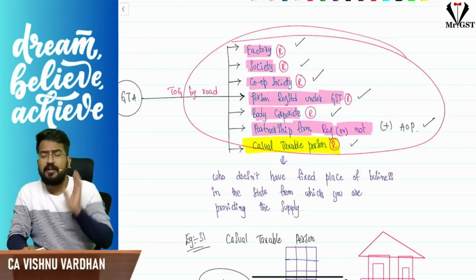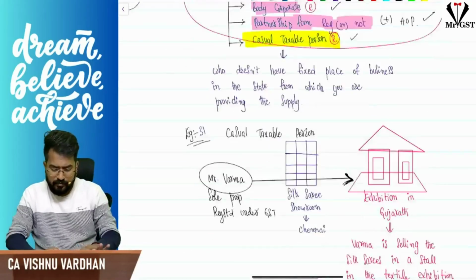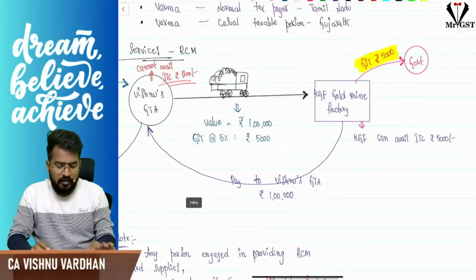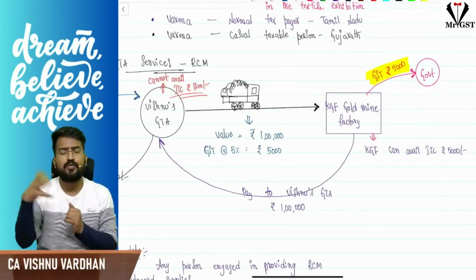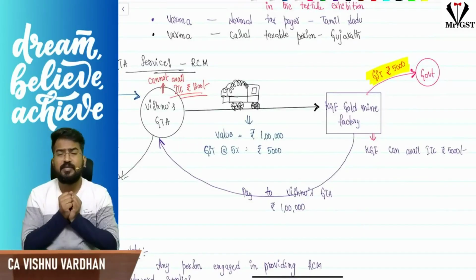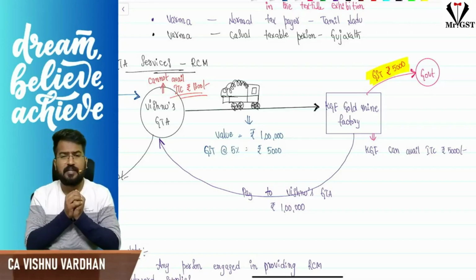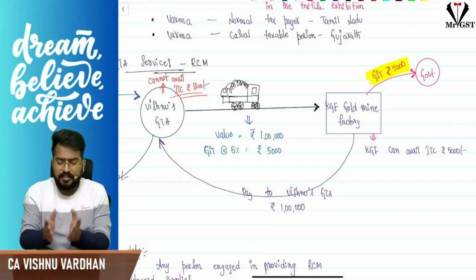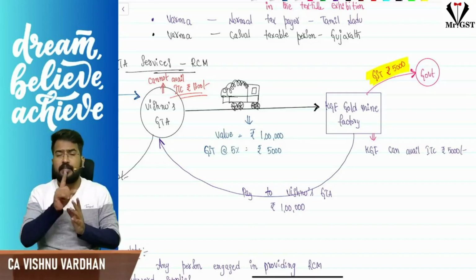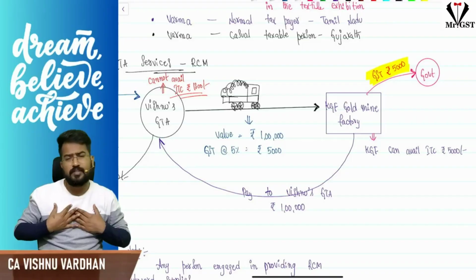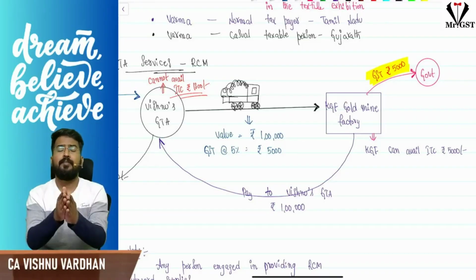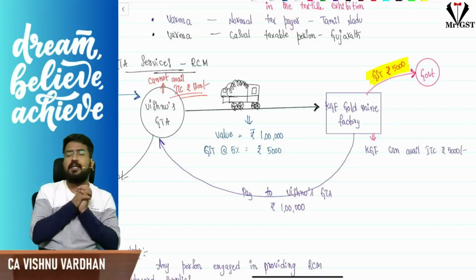Okay, here the interesting things are, for example, Vishnu's GTA is providing services of transporting gold, the goods, to KGF factory. KGF factory is liable to pay GST on that under reverse charge mechanism, and being the recipient, KGF factory can take ITC of it. That means, even though you buy something which is covered under RCM, yes, you have the responsibility to pay tax to the government, but you can still avail that amount as ITC, no need to worry.